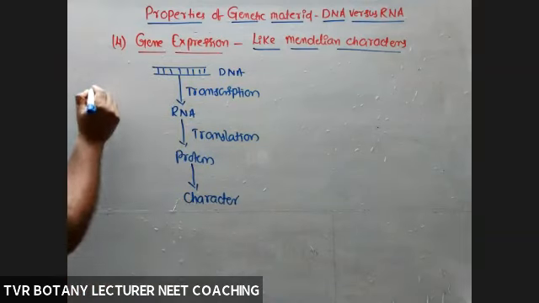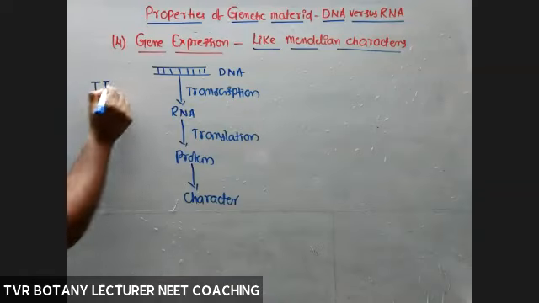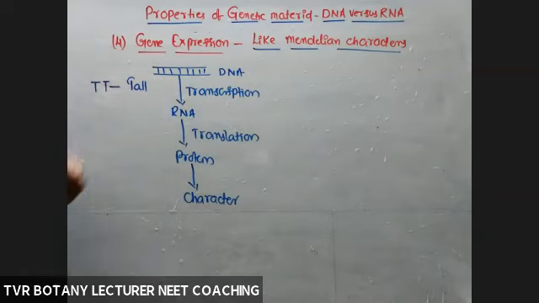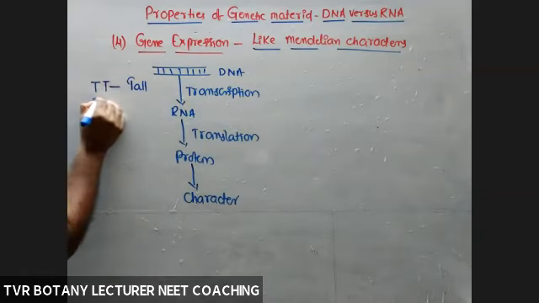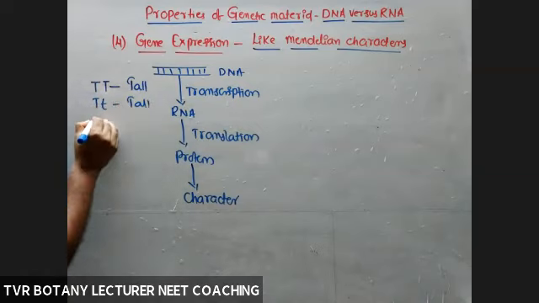Go back to 10th class knowledge. For example, this is a gene. Now, what about the phenotype of this according to your 10th class knowledge? Definitely you will say tall plant. Capital T, small t is given, definitely tall plant.